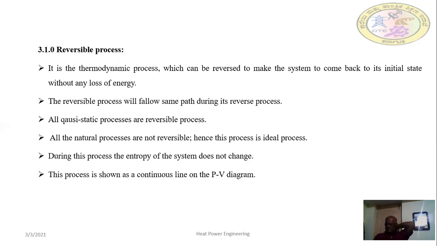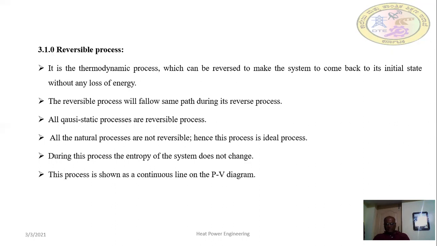So what is this quasi-static process? From one thermodynamic equilibrium state to another thermodynamic equilibrium state, there is an infinitely small interval. Then the series of thermodynamic equilibrium states passed by the system, that process is called the quasi-static process. That's why all quasi-static processes are reversible processes. All natural processes are not reversible processes. Hence, this process is an ideal process.